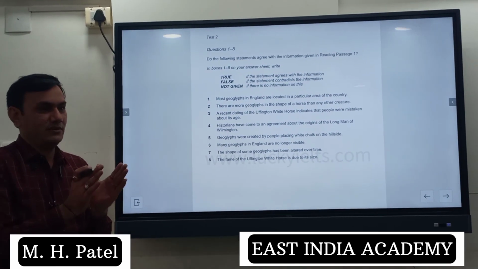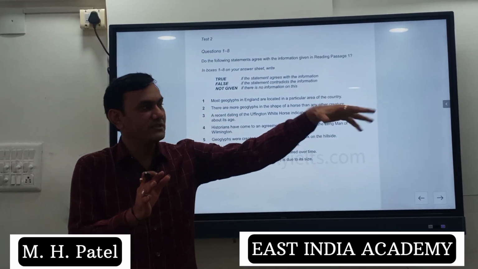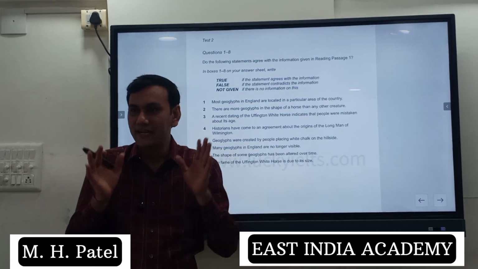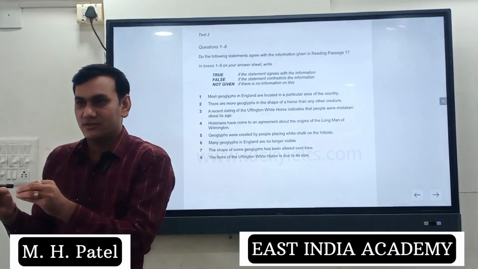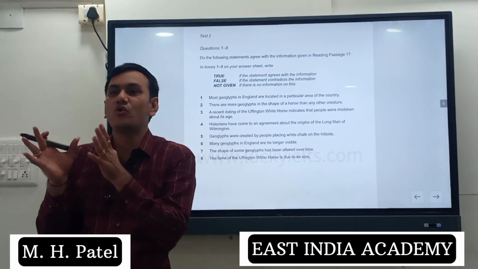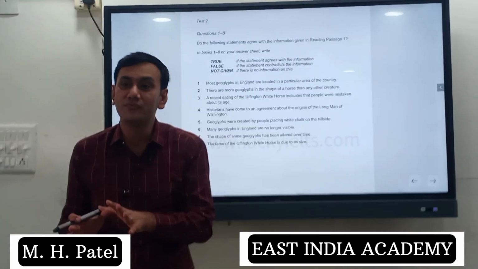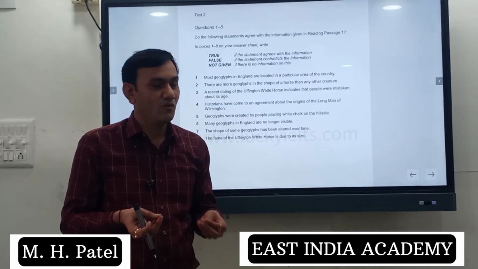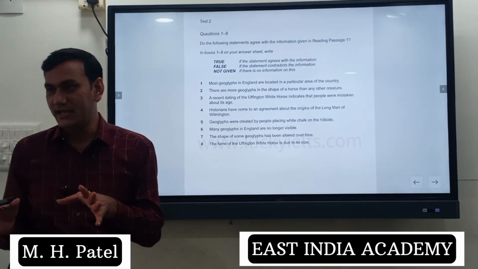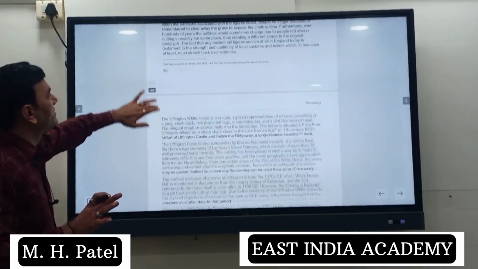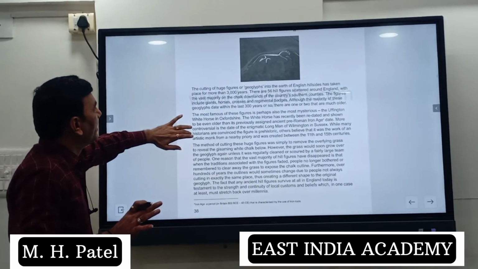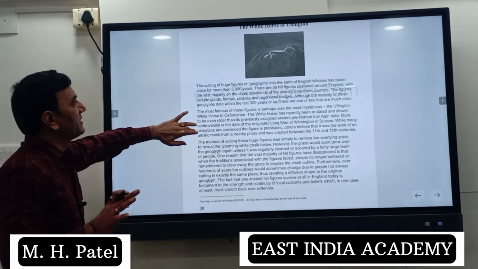If they are located in a particular area, that means south, west, then it is going to be true. If it is located in any part, anywhere, there is no specific area, then it is going to be false. If they haven't mentioned whether it is in that area or that area, then it is going to be not given. So the first question always will be in first, right?